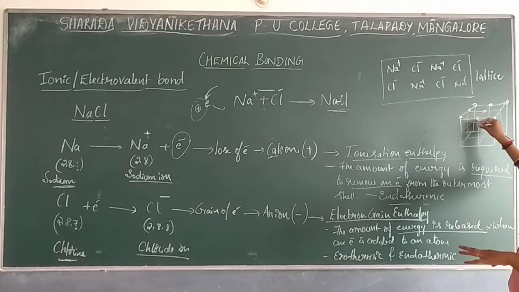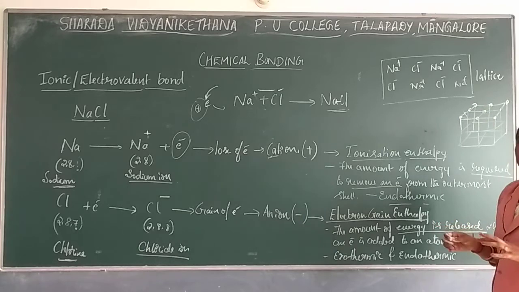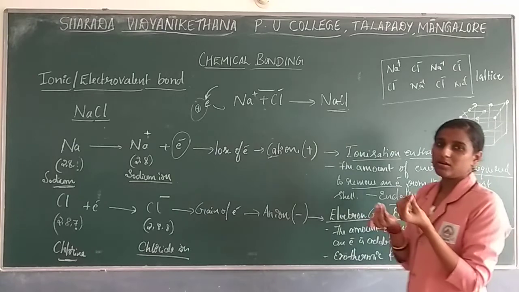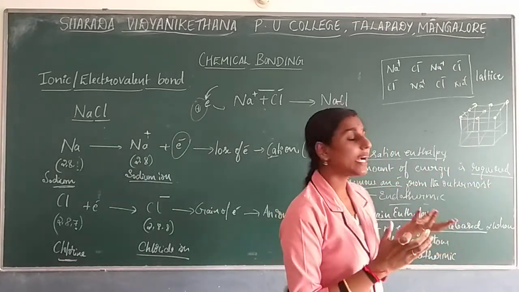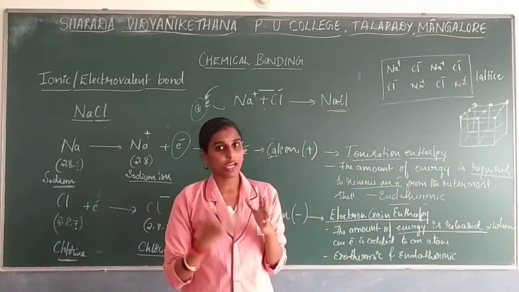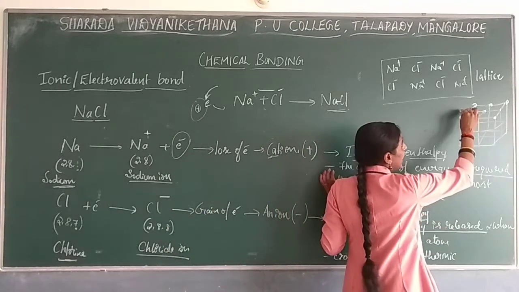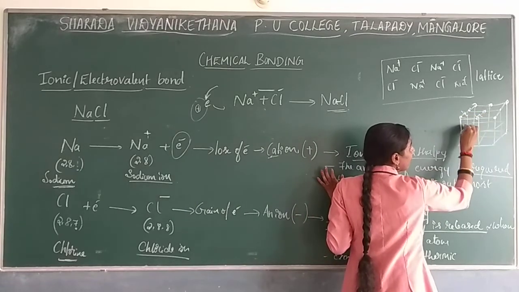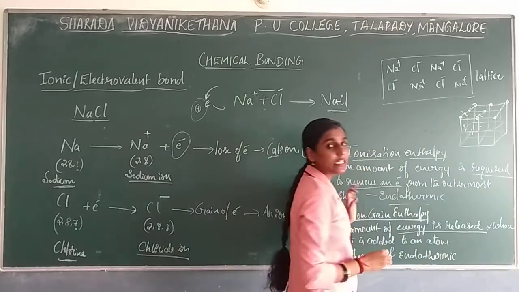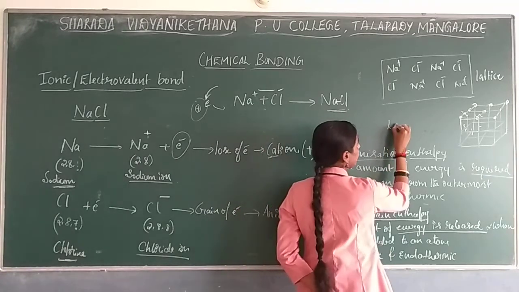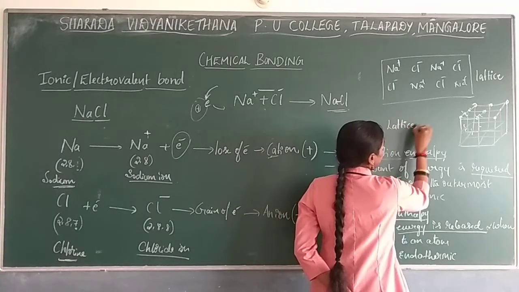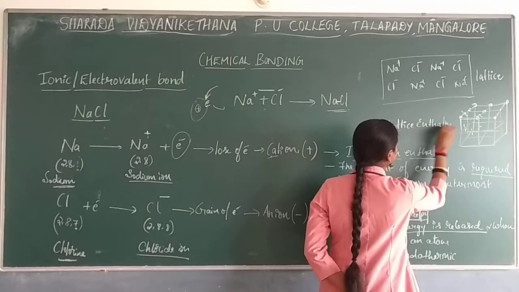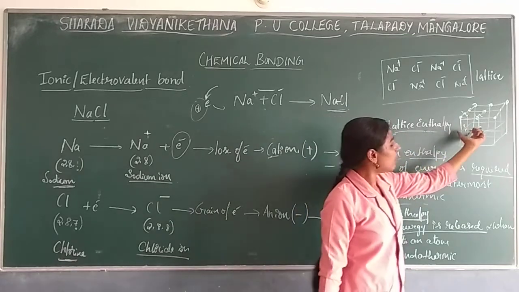Okay. So here, to break this lattice, sometimes you want to convert that NaCl into its molten state. So by that what you are supposed to do, you are giving temperature. So by that time the breakage of bonds will take place over here. So the breakage of 1 mole of lattice will be considered as lattice enthalpy. So as the name indicates, you know what is meant by lattice now, right?